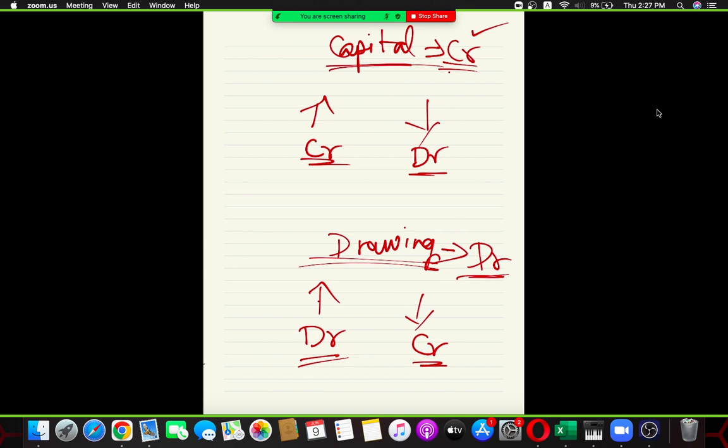So, this is the class with respect to the approaches. Please try to understand and solve a few sums to understand the concept and apply it. One question might be difficult, two questions might be difficult, but by the third question you will get used to it and get a proper grip. This is the class about the approaches, classification of accounts.